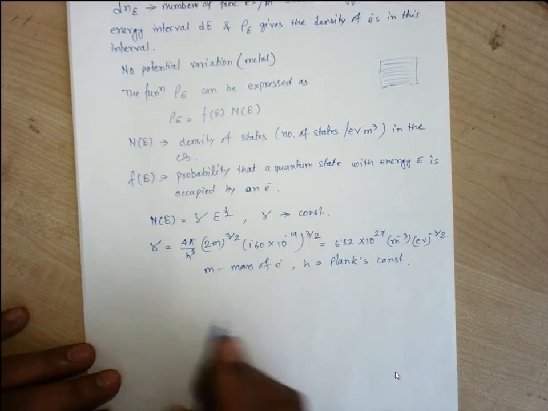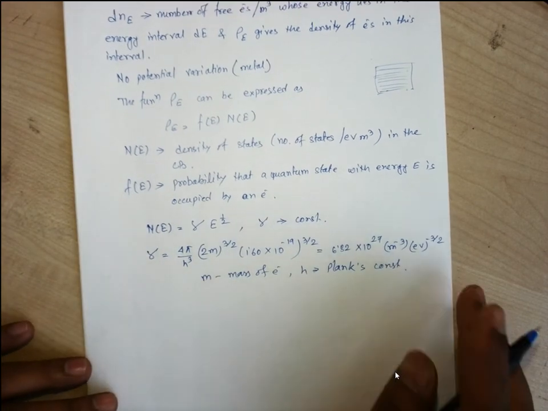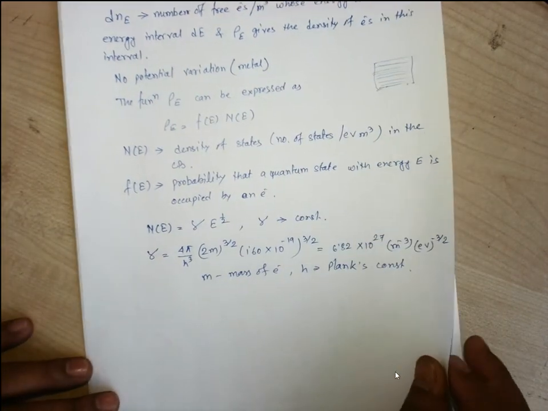Now next we'll think about the conductivity of a semiconductor. That was for the metal. Next we'll shift to the semiconductor.